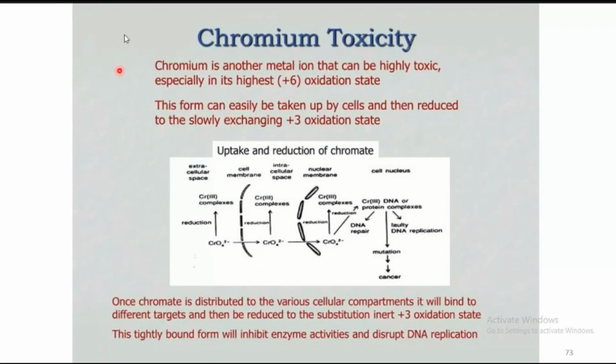Chromium is also another toxic element. In the plus 3 and plus 6 oxidation states it is highly toxic and harmful. It will immediately do oxidation reactions, and some unwanted adverse effects will be observed whenever chromium is present. The chromium 6 plus form can easily be taken into the cell, and then it will be reduced to chromium 3 plus. So chromium 6 is highly toxic.